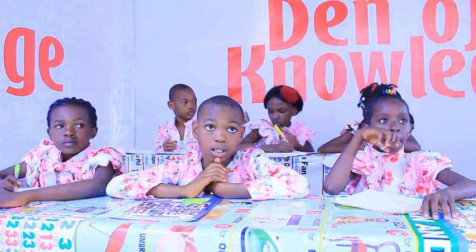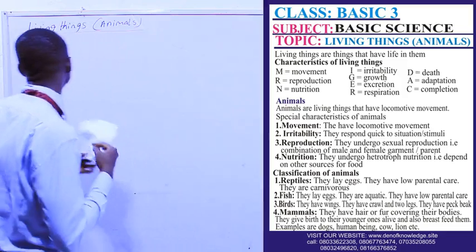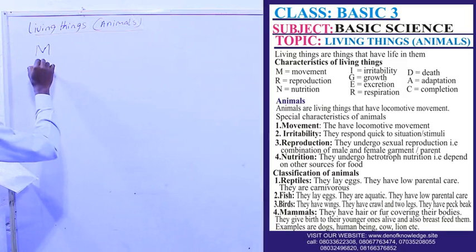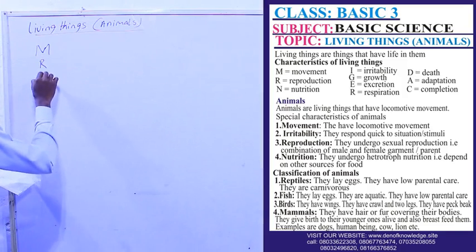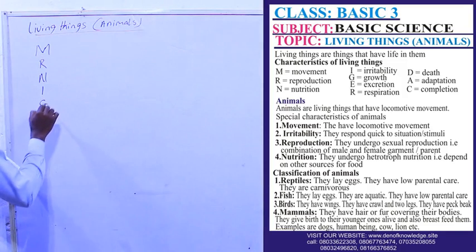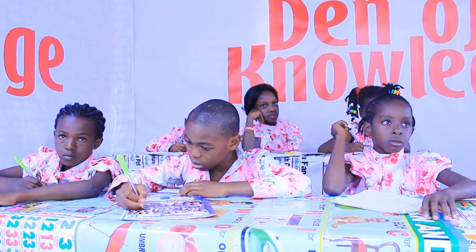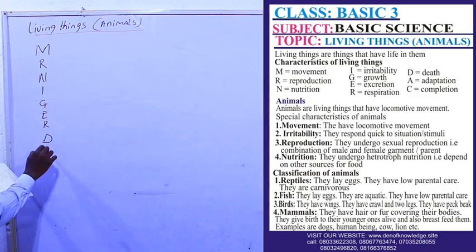We have characteristics of living things, and that is Mr. Niger plus duck.